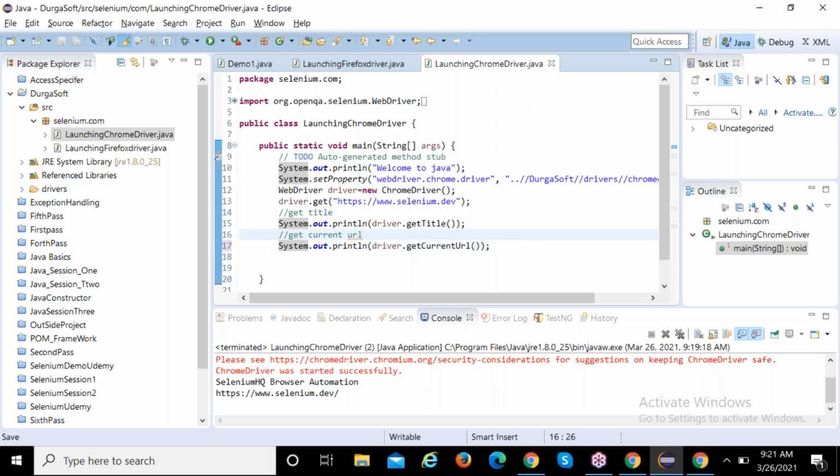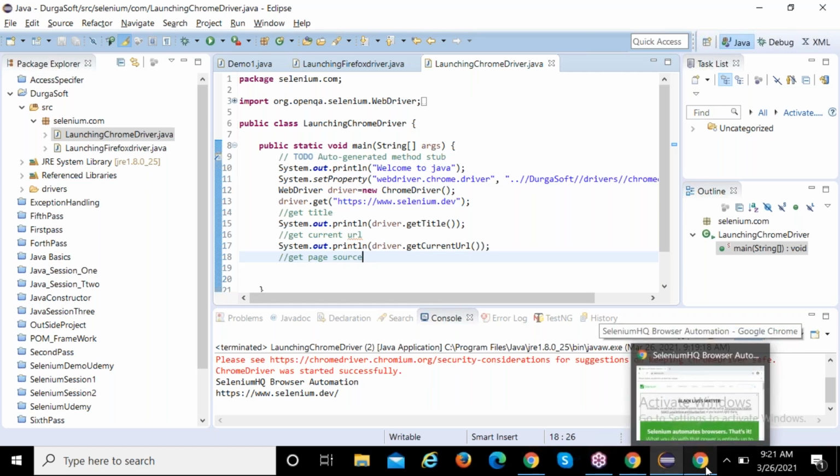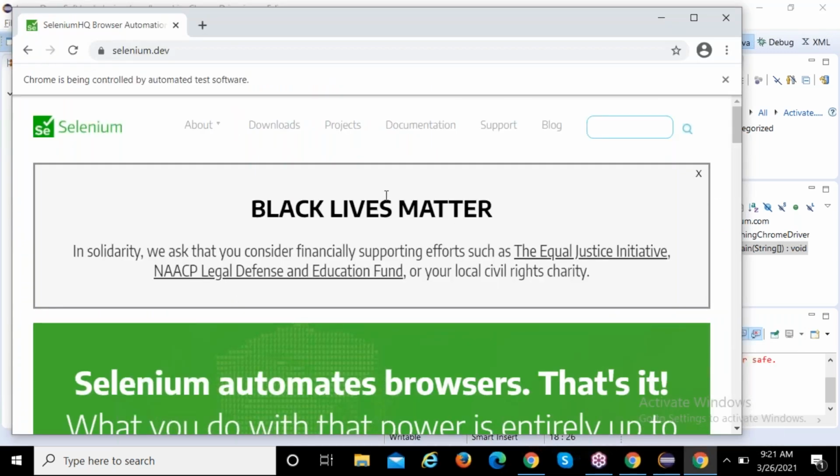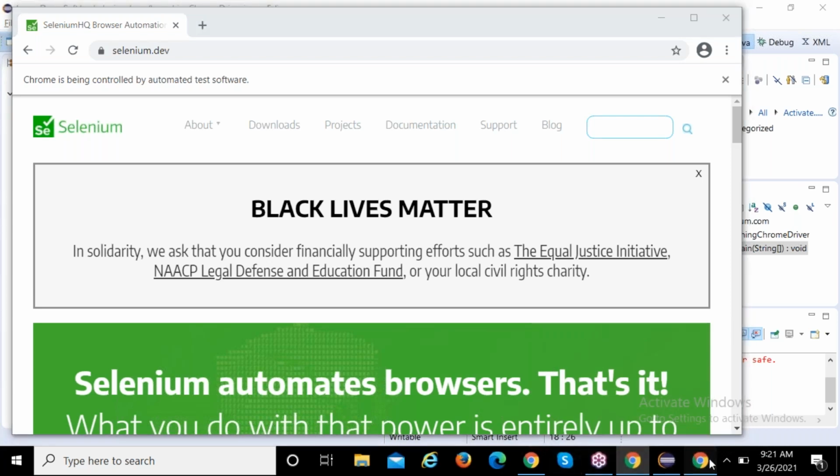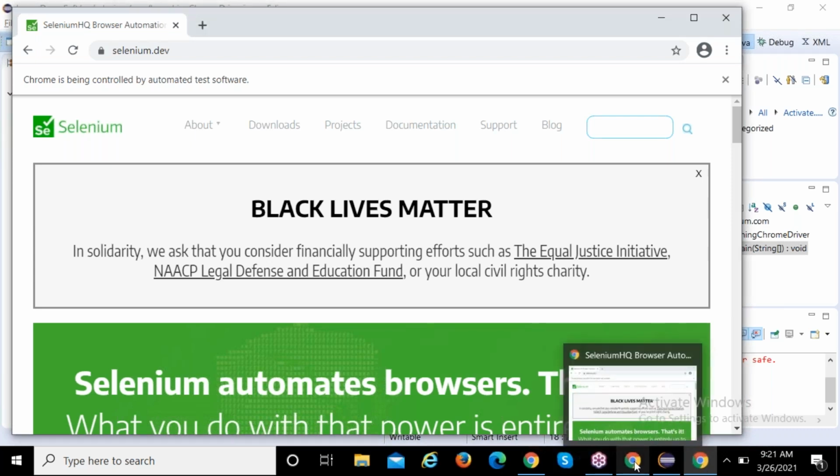Okay. Next command. Get page source. What is get page source? You know what a page source is? Open your website. Write the page source comments, guys. Comments are very important. Open the original site. This is Chrome being executed, right? Always you need to open the original site. Okay, close this.